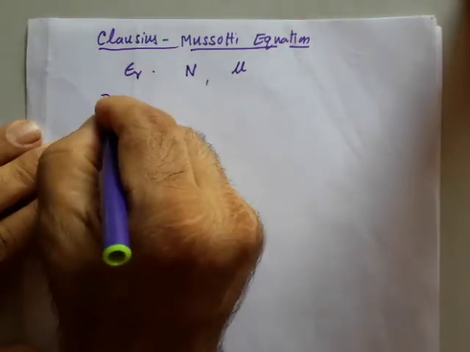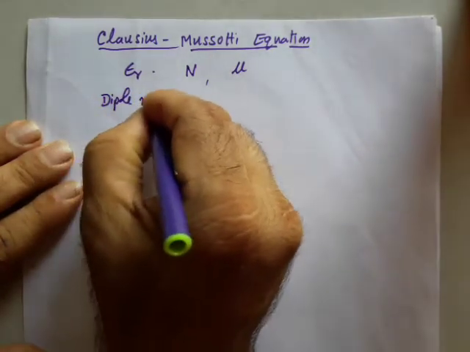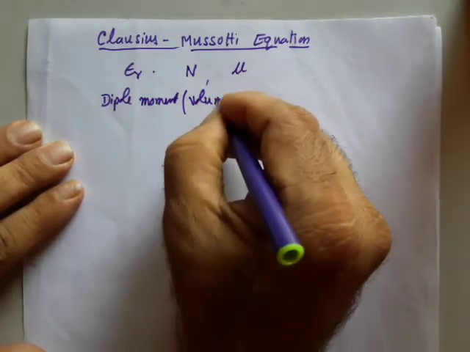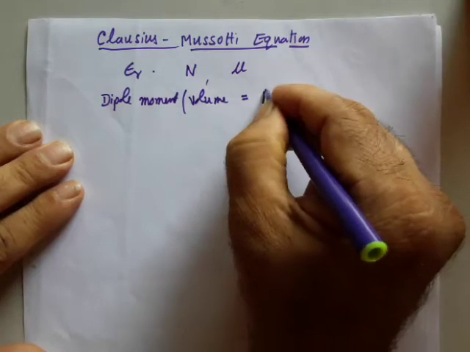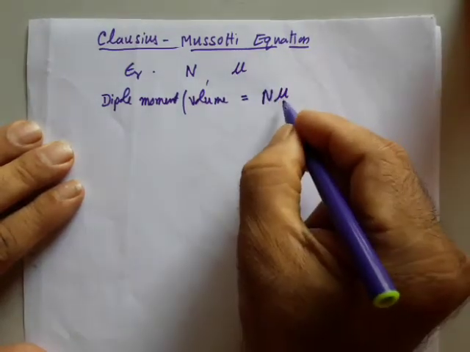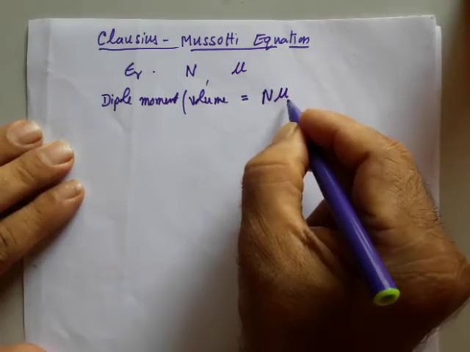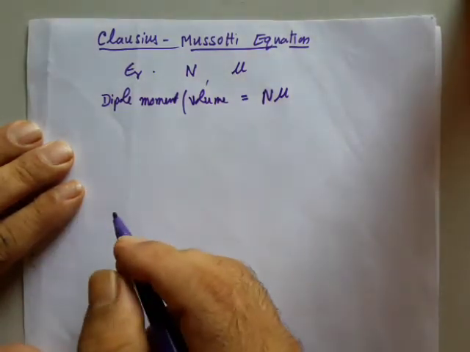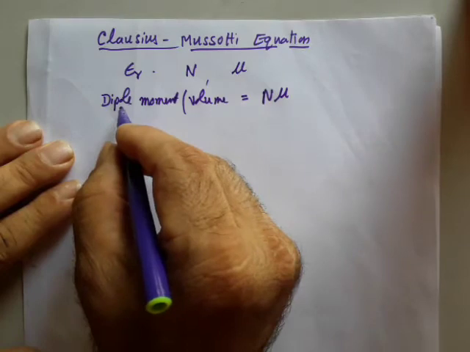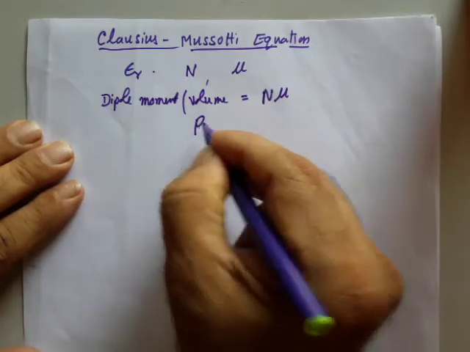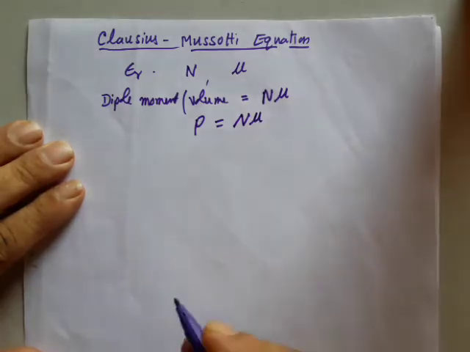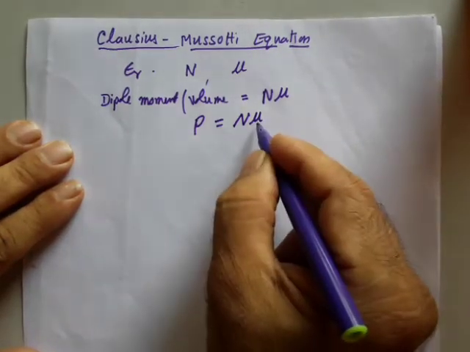Therefore, I can say the net dipole moment per unit volume of the material is given by n into mu, because mu is the dipole moment for one molecule, into the number of molecules, which will give you the net dipole moment per unit volume. And by definition, dipole moment per unit volume is nothing but the polarization. Therefore, polarization is equal to n into mu. But what is mu? Mu is the dipole moment.